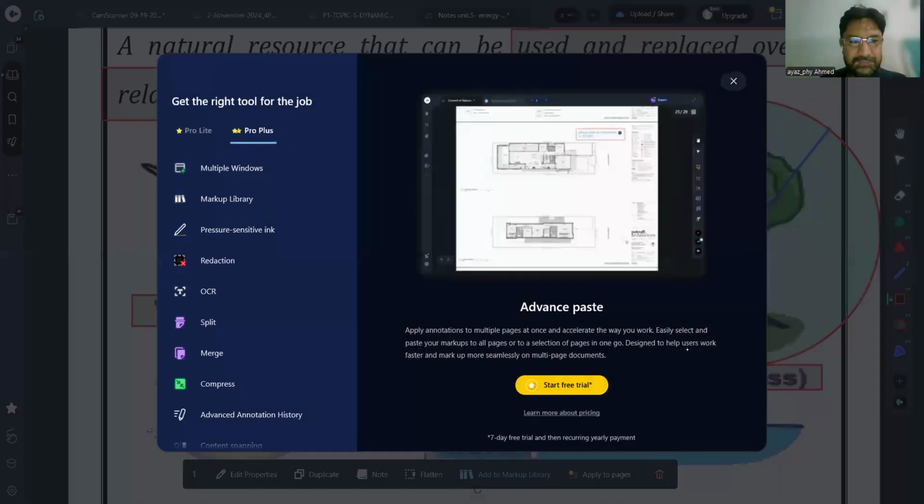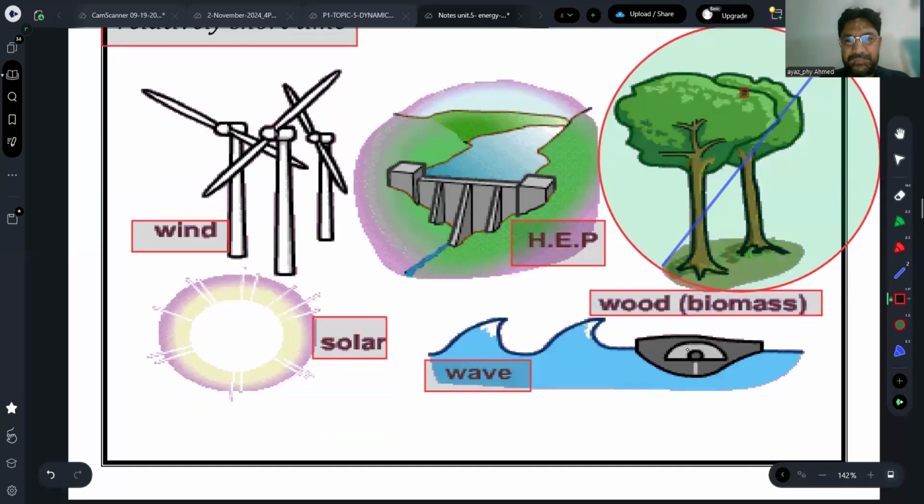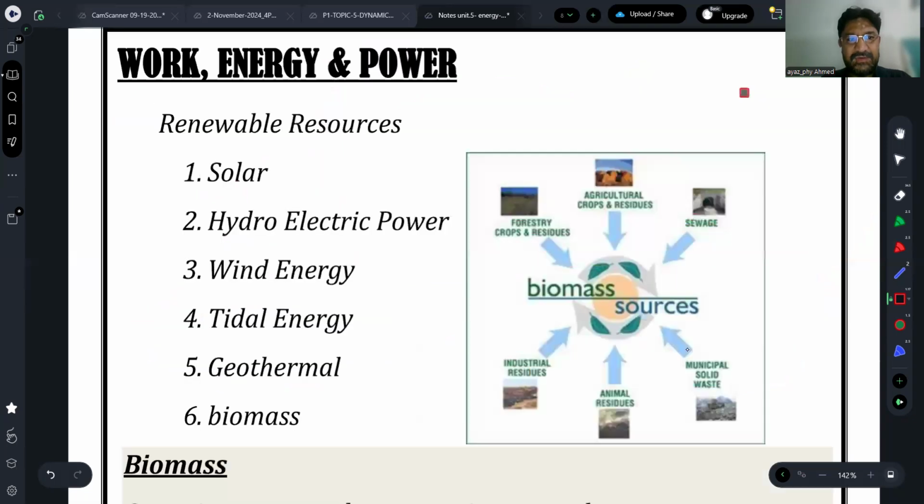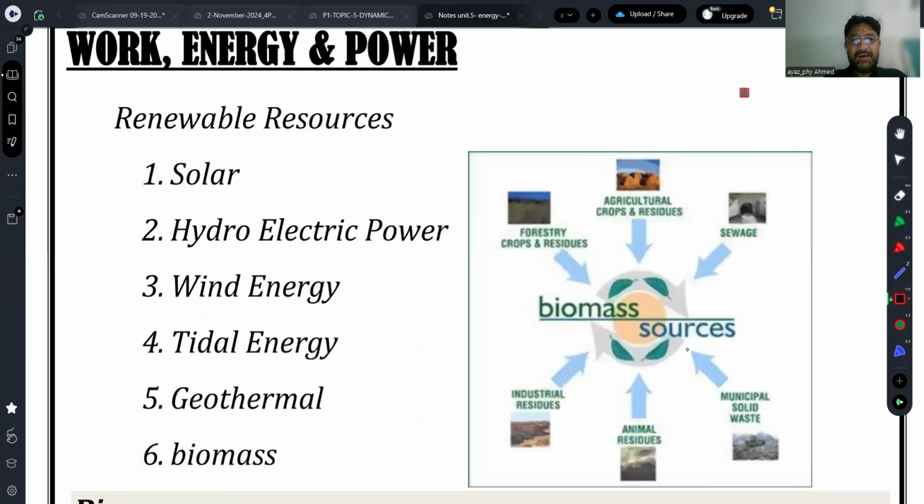Then we will talk about some other energy resources. I have enlisted all of them. That renewable energy resources are solar at the top, hydroelectric power, water wala, wind energy, I mean wind or air energy, you can say.